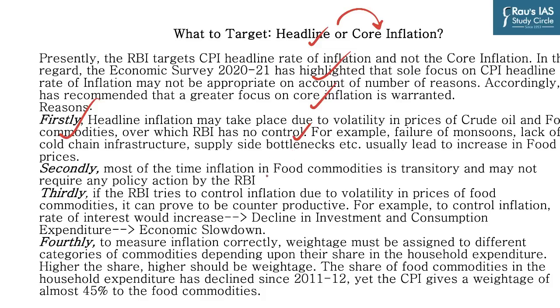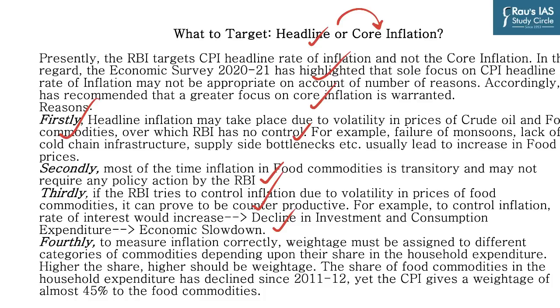Then second, most of the time inflation in food commodities is transitory and may not require any policy change by RBI. It could be just a 1 month phenomena. But RBI comes up with a policy for 3 months, and so that could not be justified. Third, if the RBI tries to control inflation due to volatility in prices of food commodities, it can prove to be counterproductive. For example, to control inflation, rate of interest would increase, which will lead to decline in investment and consumption expenditure, which will result in economic slowdown.